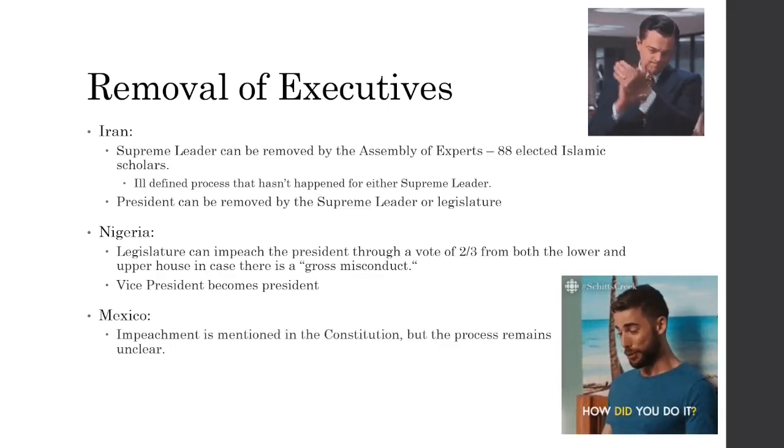And then in Mexico, we also have impeachment. This is mentioned in the Constitution, but the process remains unclear, so we're not really going to talk about it.